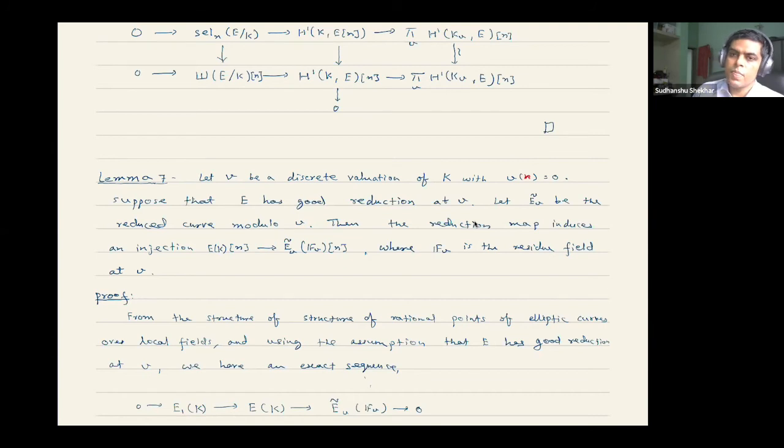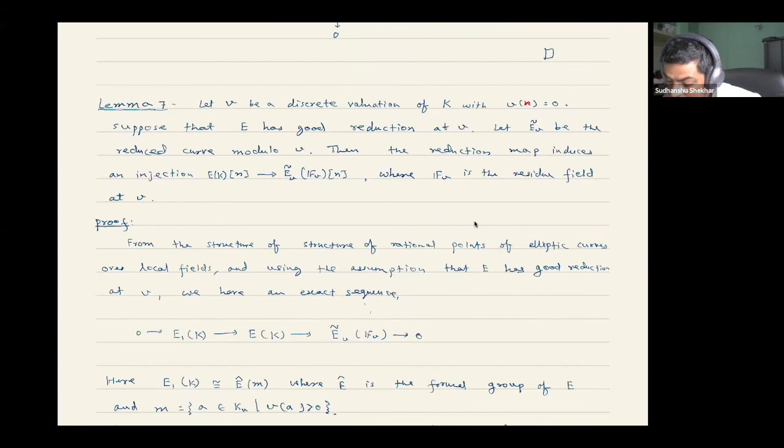This is in the case when E has good reduction at the prime V, and we also assume that V doesn't divide N. Once it has good reduction, going modulo the prime V we get an elliptic curve over the corresponding residue field. Then the lemma says that the n-torsion points here actually inject here.